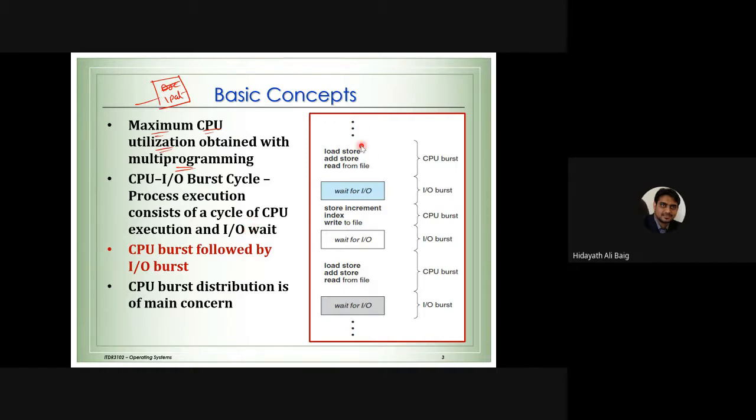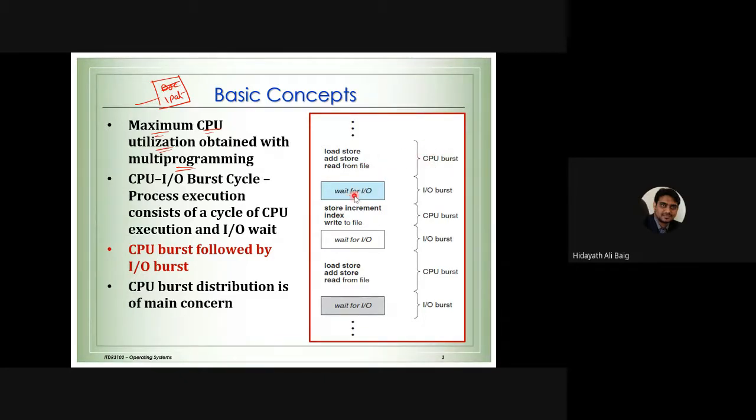Now if you look at this example here, the process will start. This is a CPU burst. Please remember, burst means a time, the scenario where the CPU is being executed. The CPU is working. Don't take the example to understand every line here. Just understand that first there is some operation like loading the data or reading from the file. The CPU is doing some job.